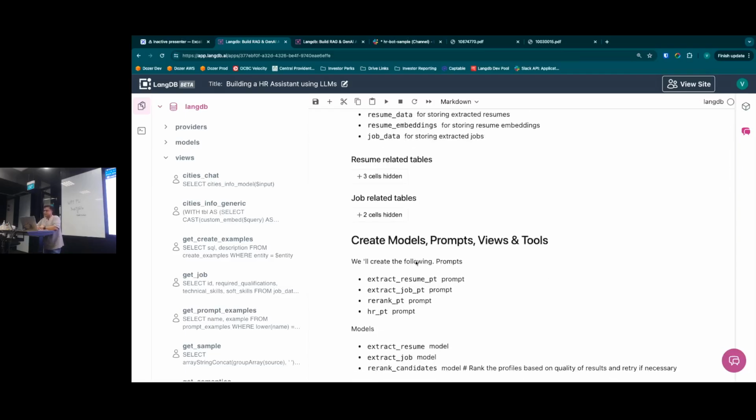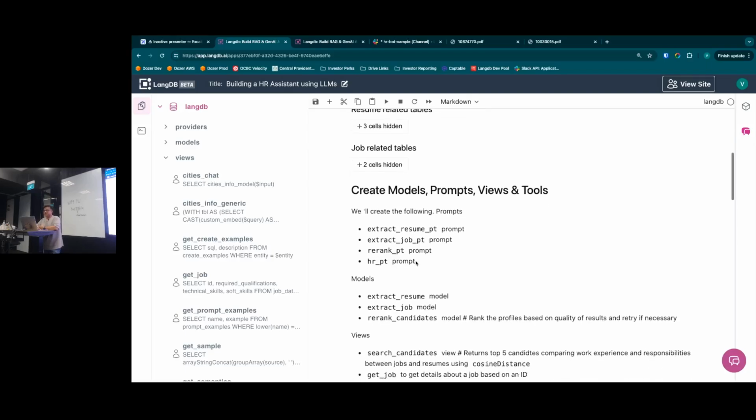And to do that, we had to create prompts, models, tools, and connect a bunch of them together. And for this, all you had to do is, in a single notebook, write SQL statements to put all of this together. And you could simply integrate that within products. So that's what LangDB offers.